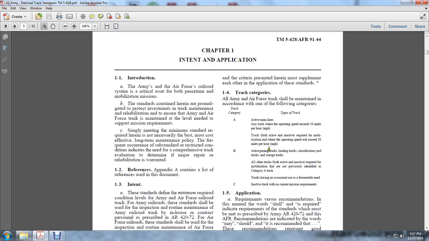Category B: active passing track, loading tracks, classification yard tracks, storage tracks, and all other tracks, both inactive and active, required for mobilization not previously identified in Category A. Tracks having occasional use or foreseeable need. Category C: inactive with no current requirements.